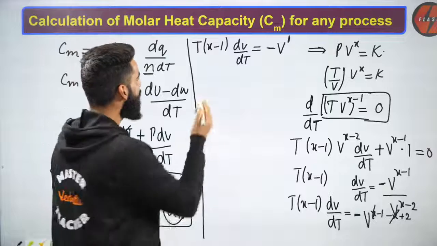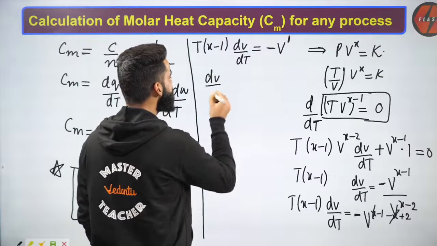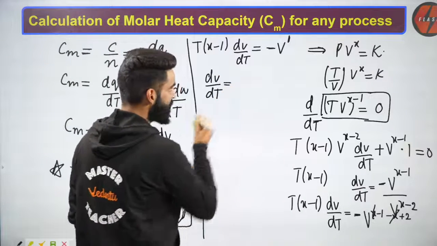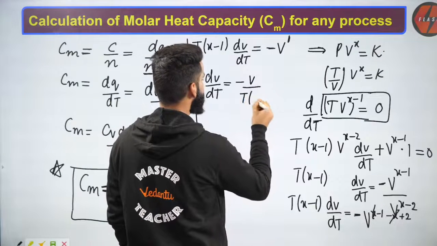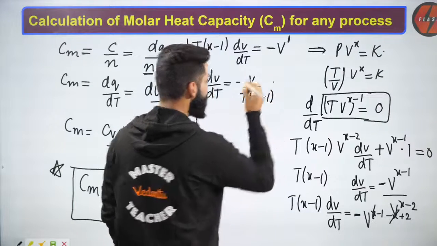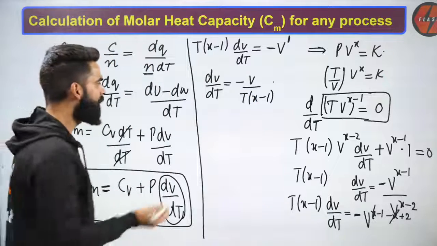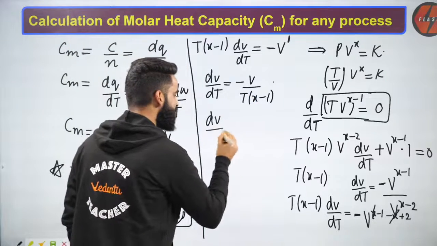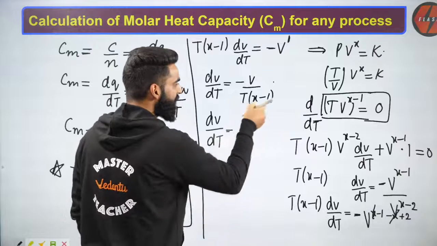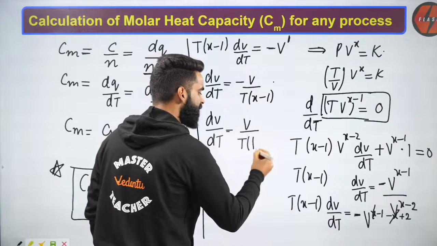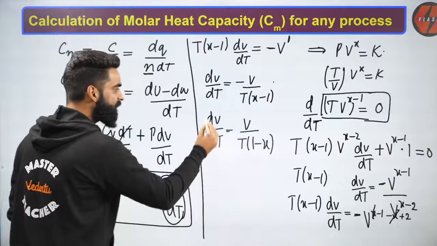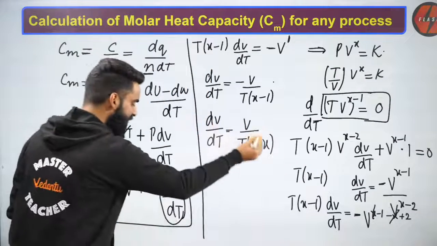Very simple. Now people, I got the dV by dt value which I was supposed to calculate. The dV by dt value is just minus V divided by T multiplied by X minus 1, right? Very simple. Or I can write it further like this: dV upon dt is equal to, if I take minus common in the denominator, V divided by T multiplied by 1 minus X. Now I got what I was supposed to calculate, the dV by dt value.